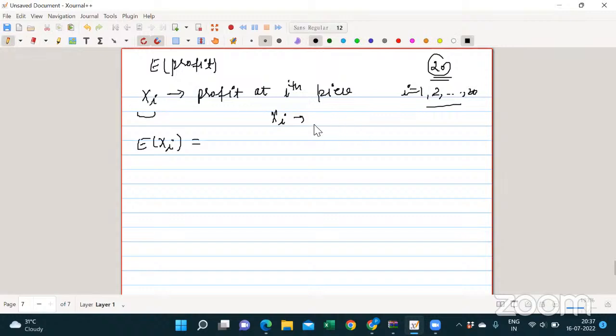I can label them, say, -1 for defective and 1 for non-defective.